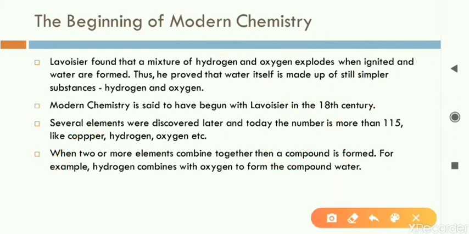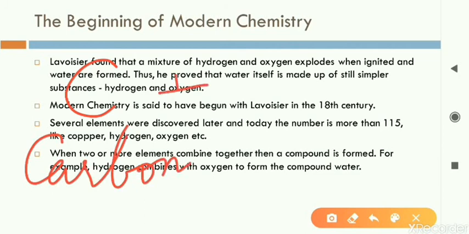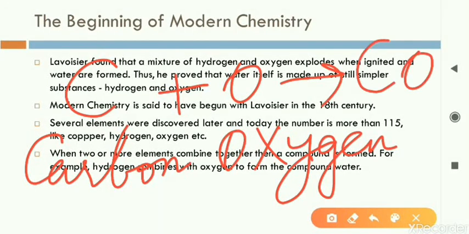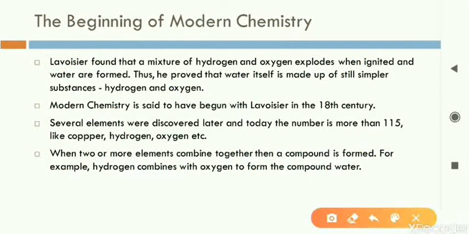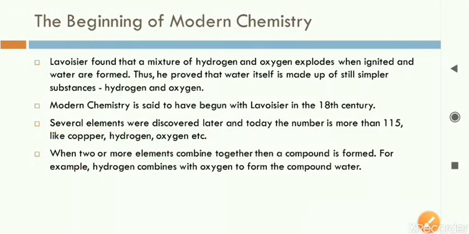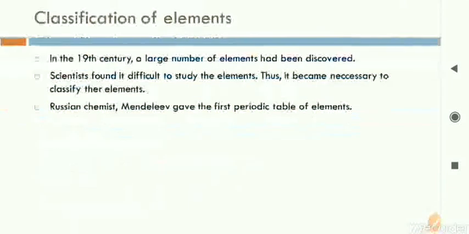Another example: we take carbon, the symbol is written C, and O means oxygen. If we mix both of these, then we get carbon dioxide or carbon monoxide. So CO2, carbon dioxide gas, is an example of a compound. By mixing two elements, carbon and oxygen, we get a compound, that is carbon dioxide. So this line you can mark in your book. When we combine two elements, what we get is called a compound.